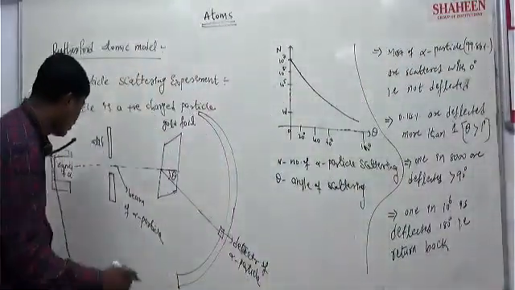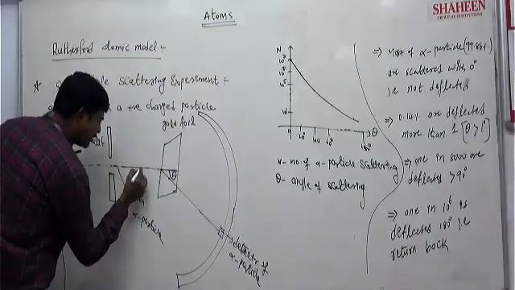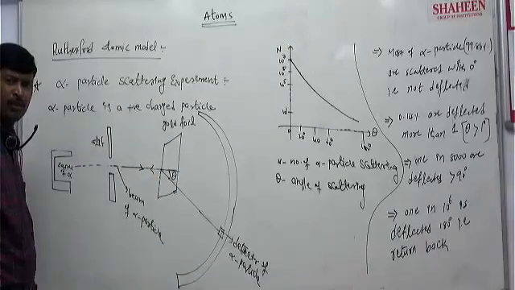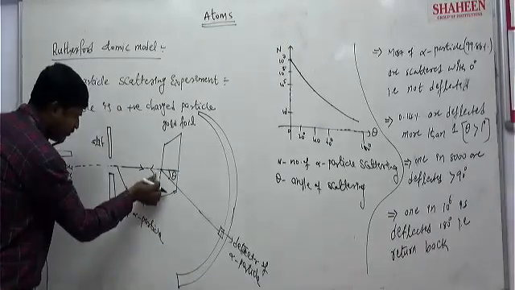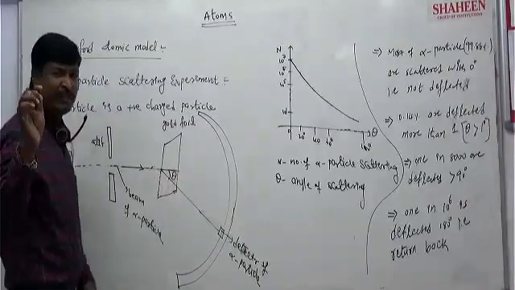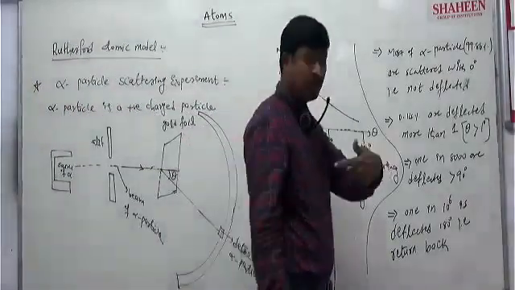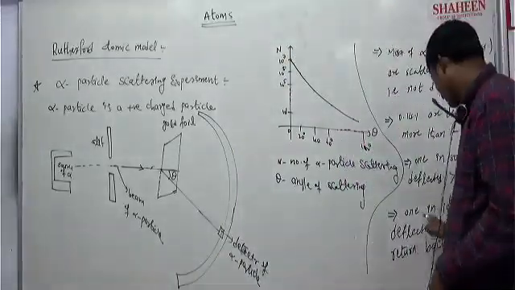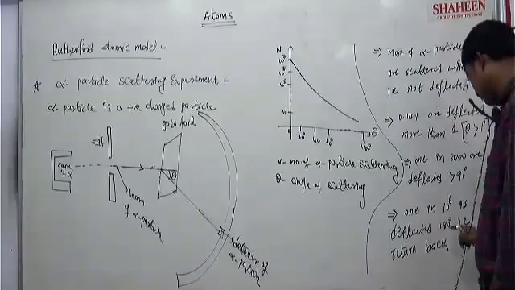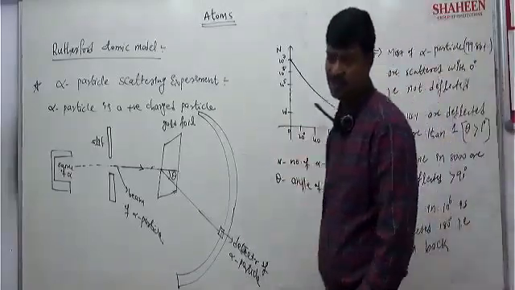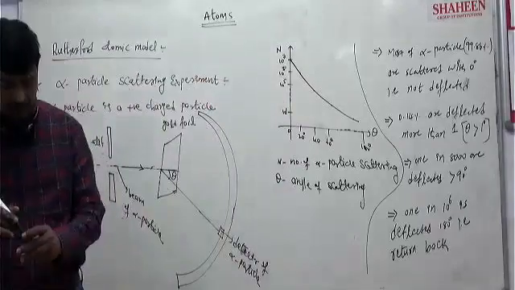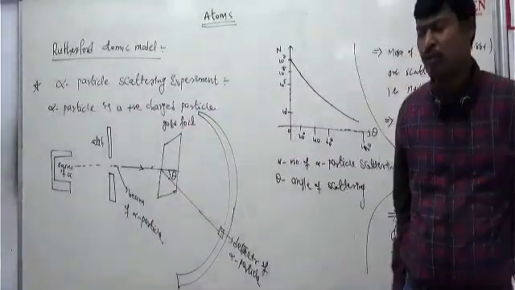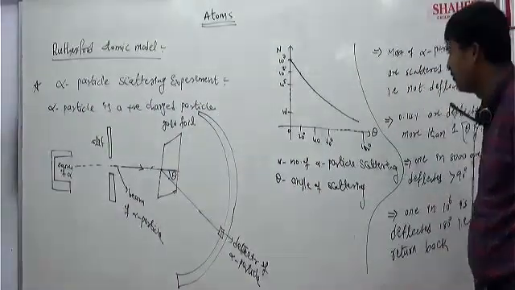Return back means the particle goes in the forward direction like this, hits the gold foil and returns back. So that is the percentage reflecting or bouncing back after striking the gold foil: 1 in 10 to the power of 6 deflected by 180 degrees means bouncing back, right? We have to observe this very carefully.